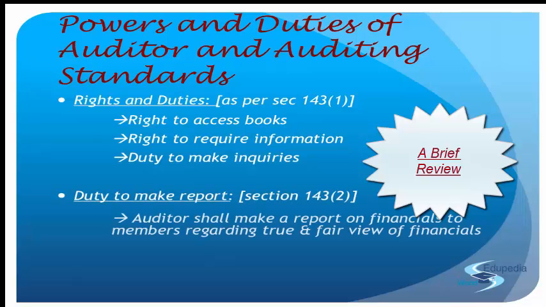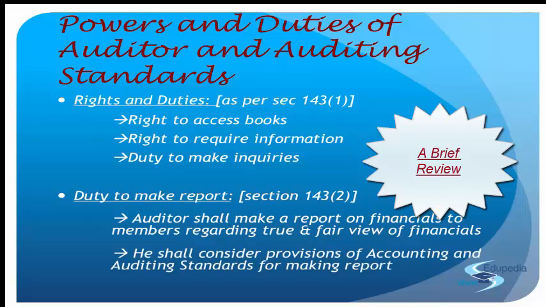Further, the duty to make a report. The auditor shall make a report on financials to the members regarding a true and fair view of the financials, because true and correct cannot be given. He shall consider the provisions of accounting and accounting standards for making the report. So this is where we concluded the lecture in the previous class.